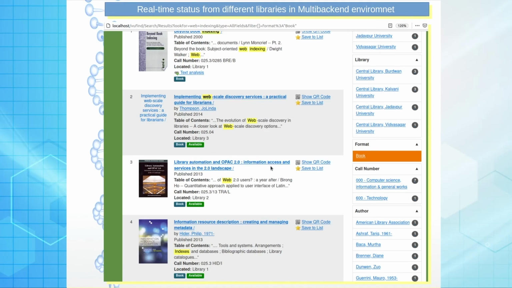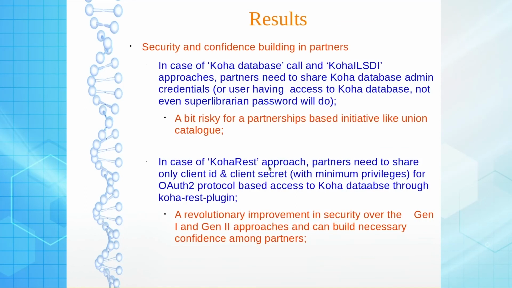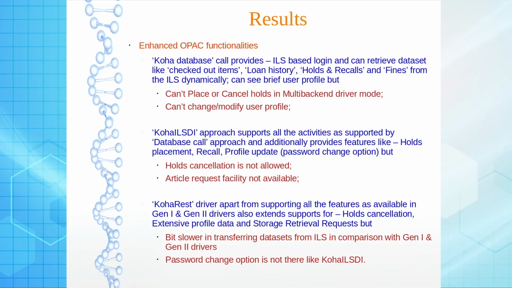So this kind of modern view of Union Catalog can be achieved through this. In conclusion, we can say that Koha REST API, the third generation connectivity, is much more sophisticated, and a revolutionary improvement over the database call, generation 1, and the ILS-DI based call, generation 2.